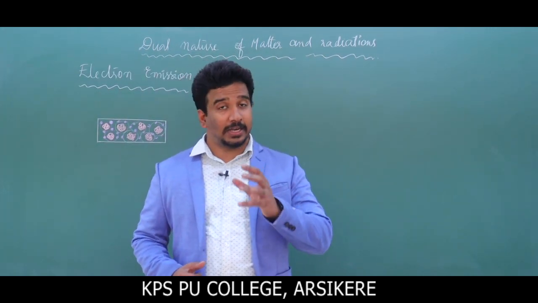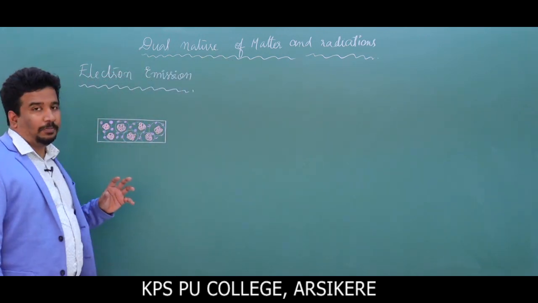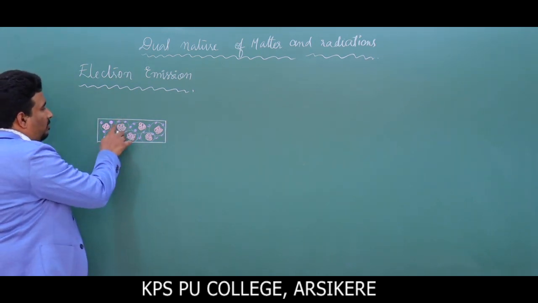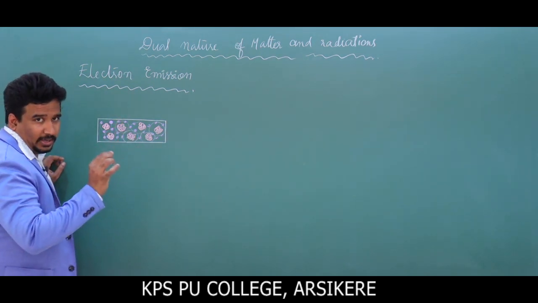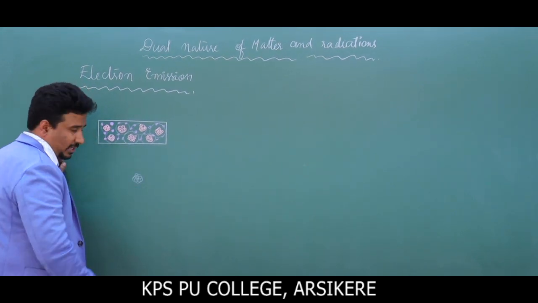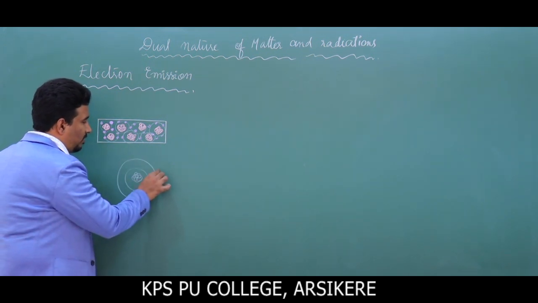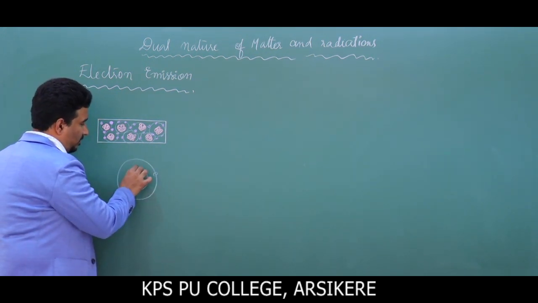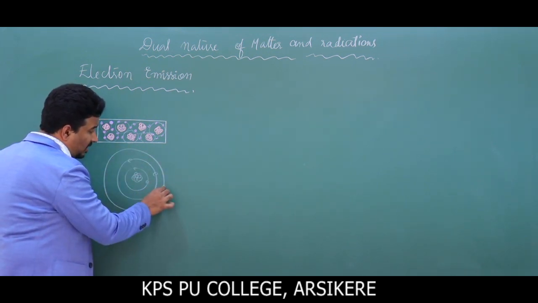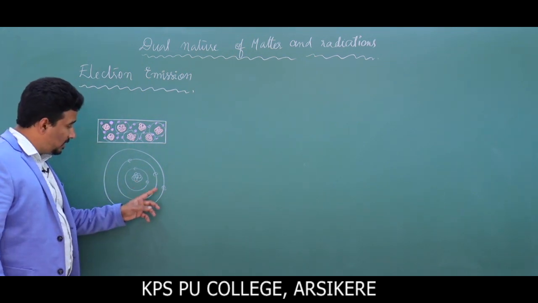Children, generally at room temperature, what happens in a metal? In the metal there will be free electrons. If I take one atom, this will be the nucleus, and there will be orbits around the nucleus where we will get electrons. Try to understand this: electrons in the outermost orbit.